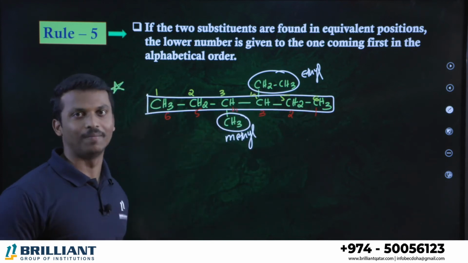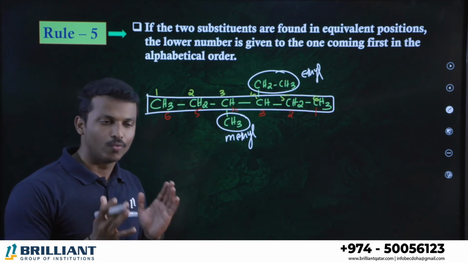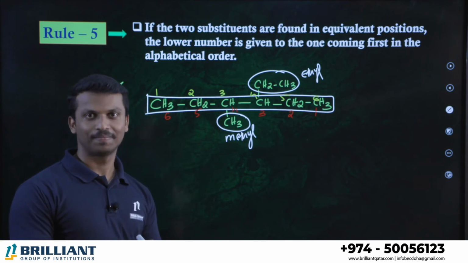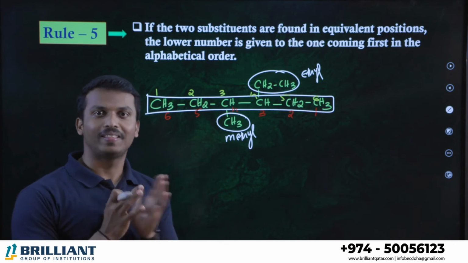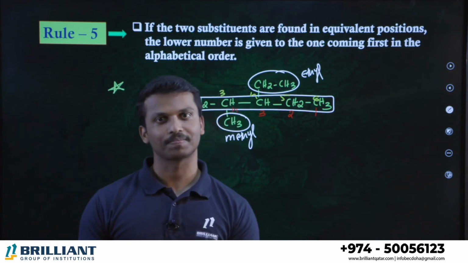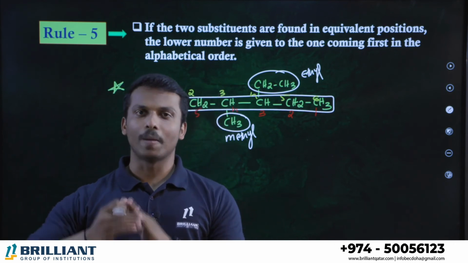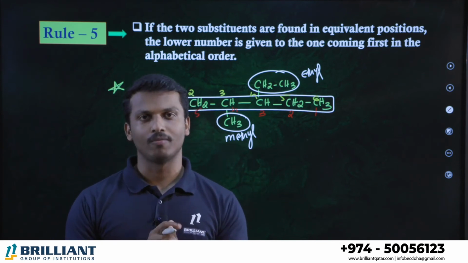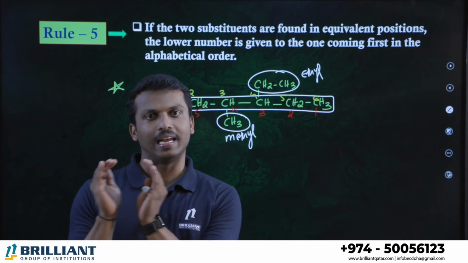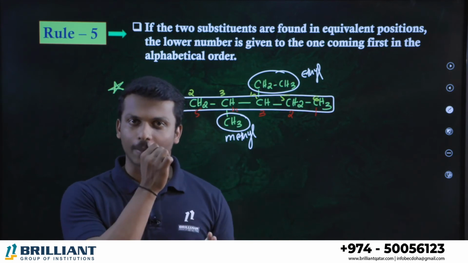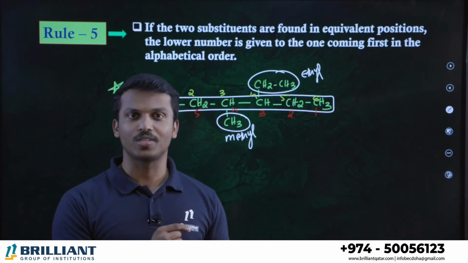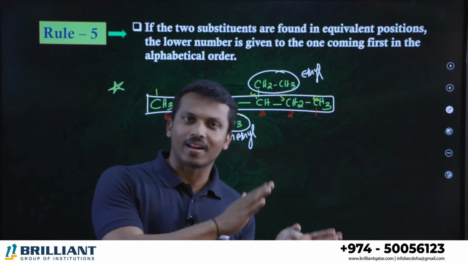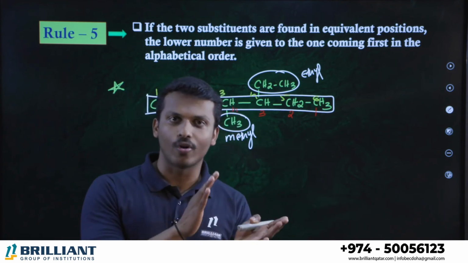They are just equivalent. In such cases, which numbering can we select? Dear all, methyl and ethyl are both different branches. Correct? When you number a parent chain, if methyl and ethyl are in different positions, we will consider that all of them should get least number. That is the way we will number the parent chain. But in this question, from left to right and right to left, the positions are 3, 4, 3, 4.